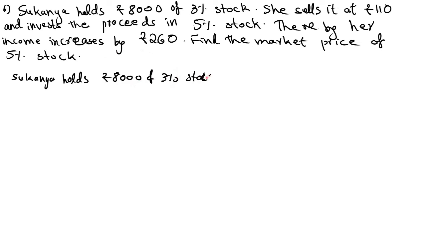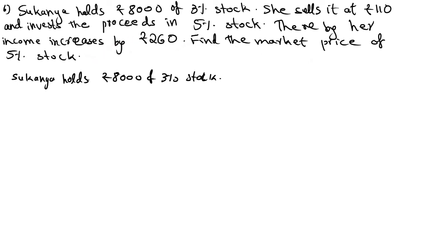Then she sells it at 110, that means she is selling 8,000 stocks at 110 and invests the proceeds. After selling surely she will get money, na? Again she is investing that in 5% stock. That time her income increases by rupees 260. Find the market price of the 5% stock. Okay, solve one by one.